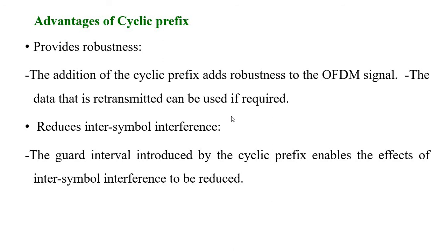With all these contents, we can talk about some advantages of the cyclic prefix. It gives more robustness. The addition of the cyclic prefix adds robustness to the waveform signal, and the retransmitted data can be used if required based on the scenario. Then it reduces the intersymbol interference a lot, because the cyclic prefix acts like a guard band. The guard interval introduced by the cyclic prefix enables the effects of intersymbol interference to be reduced.